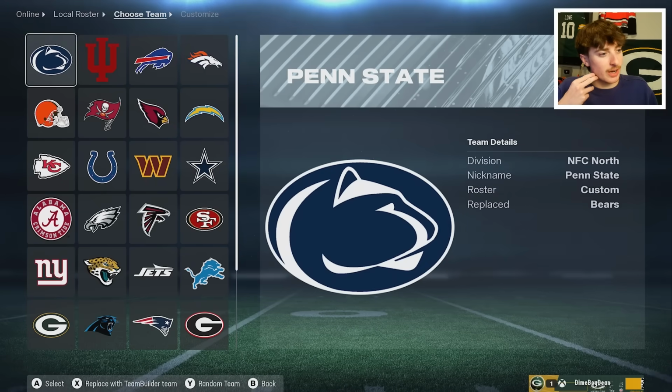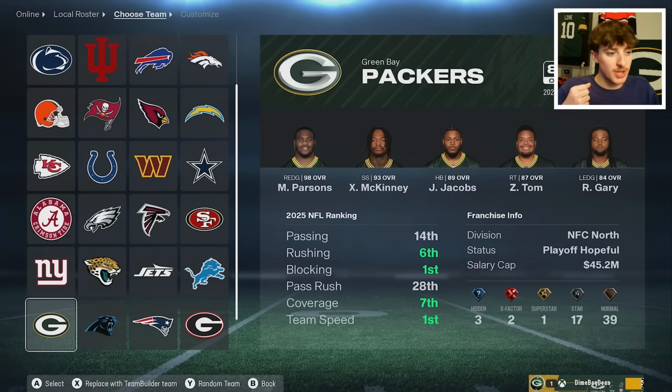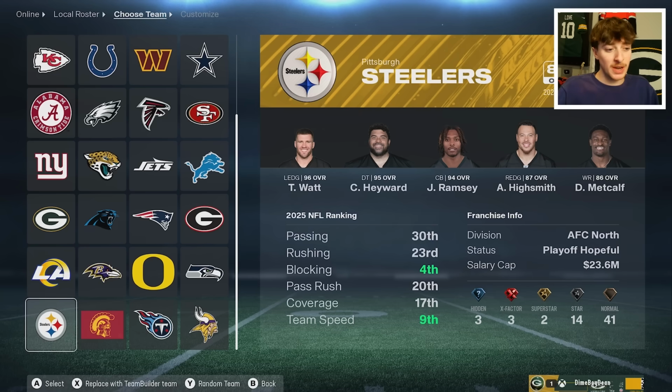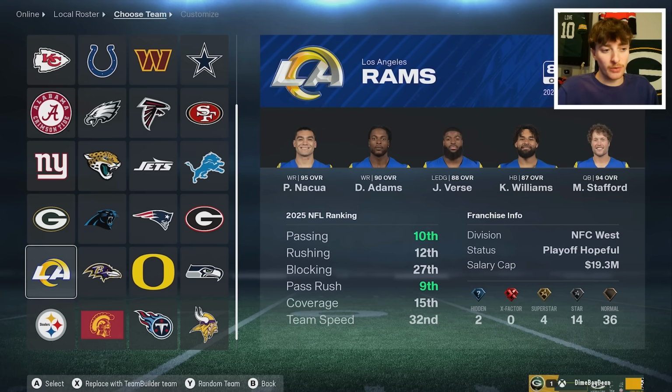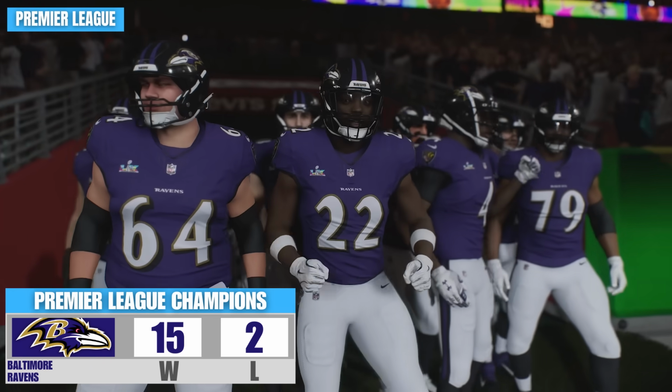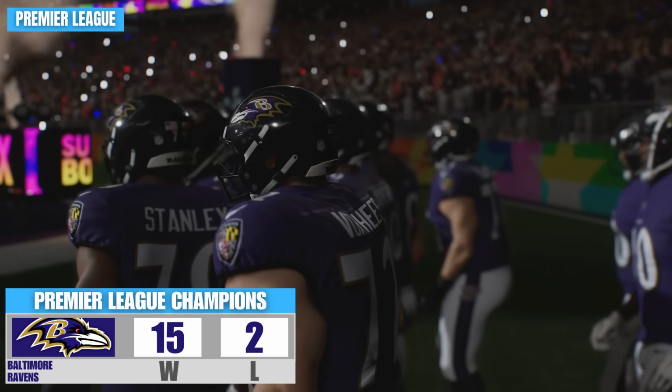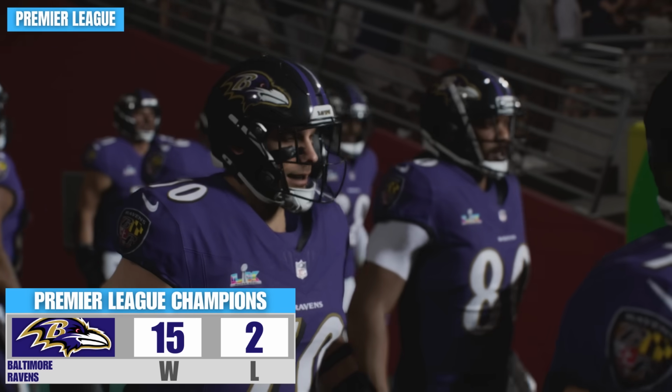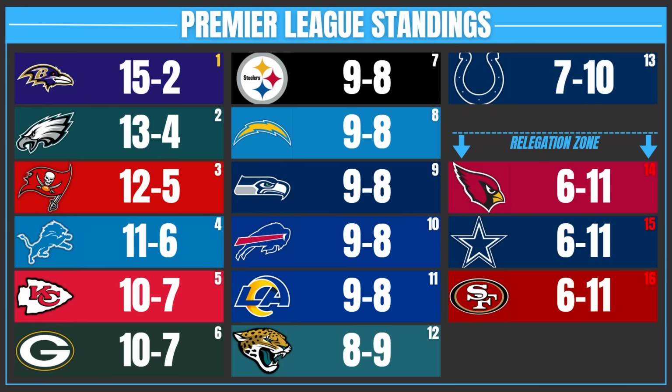Year 3 as we take a look at the NFL, as 6 college football teams have infiltrated their way in. All teams from the Big 10 or SEC. It'll be interesting to see if any Big 12 or ACC teams will make it up this far. What a rise to the top the Baltimore Ravens have had, as they've made it to the very top of the pyramid in year 3, going 15-2 in the Premier League. They finished 2 games above second place to win the Premier League.